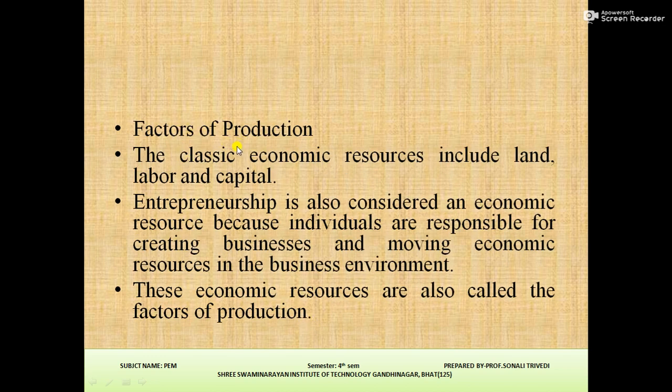Factors of production. The classic economic resources include land, labor, and capital. Entrepreneurship is also considered an economic resource because individuals are responsible for creating business and moving economic resources in the business environment. These economic resources are also called the factors of production.